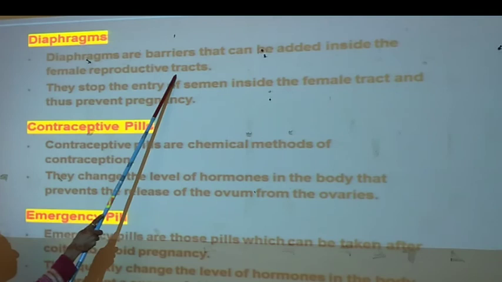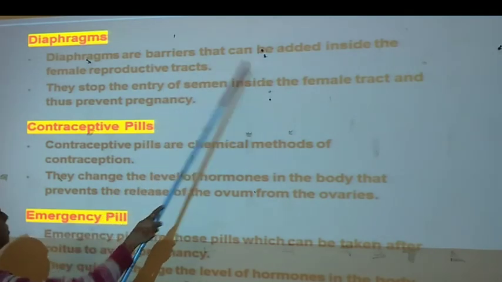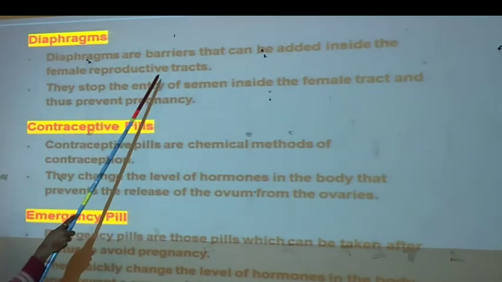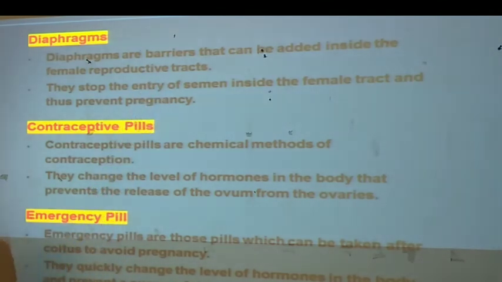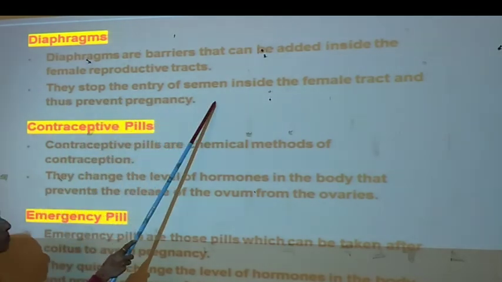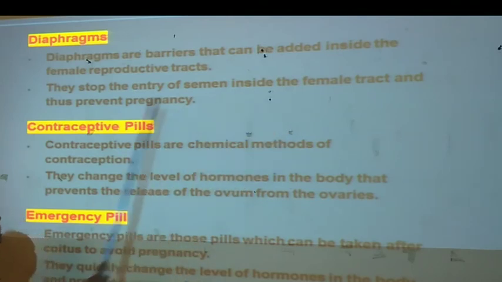Diaphragms are barriers that can be placed inside the female reproductive tract. Due to the diaphragm, the semen is stopped from entering, and thus it prevents pregnancy.